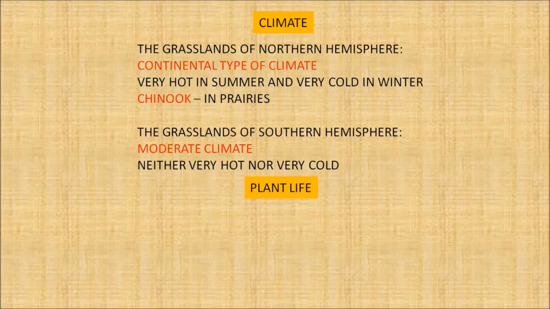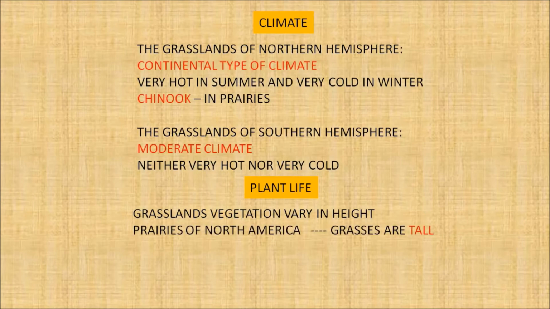Now let's see about plant life, vegetation. The grassland vegetation varies in height from continent to continent and country to country. Since there is more rainfall in the prairies of North America, the grasses are tall.